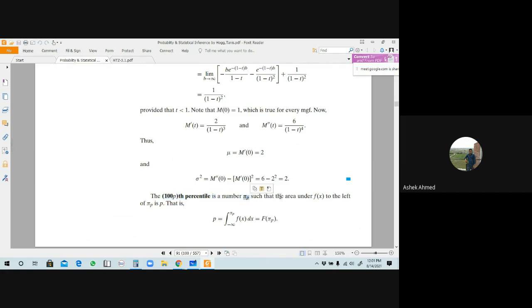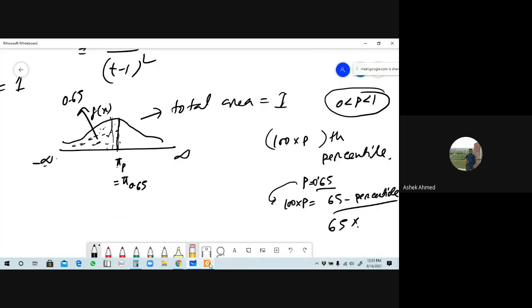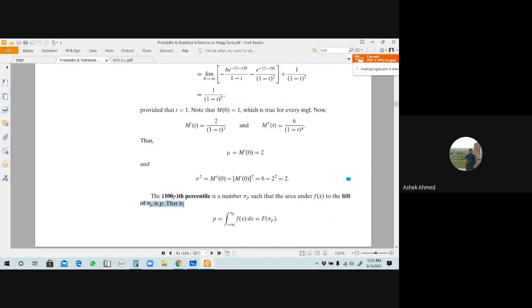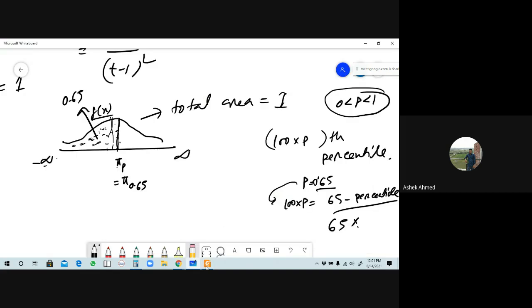So here it is said that the 100 into p percentile is a number defined as pi sub x p such that this represents the area of the function. Which area? Function area. If this is the function f of x, then which area does it indicate? That function is to the left of pi sub x p. So the area to the left of pi sub x p, what will its value be? Since there is p, it will be p. Since we have considered the value of p to be 0.65, the value of pi sub x 0.65 is such that this area is 0.65. Understand?